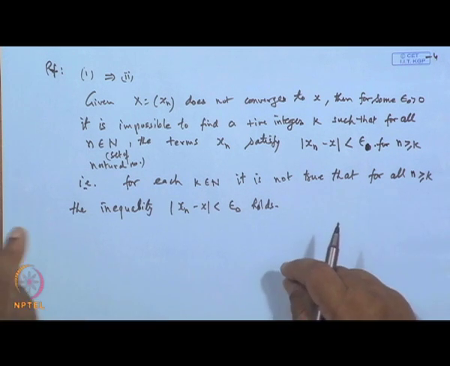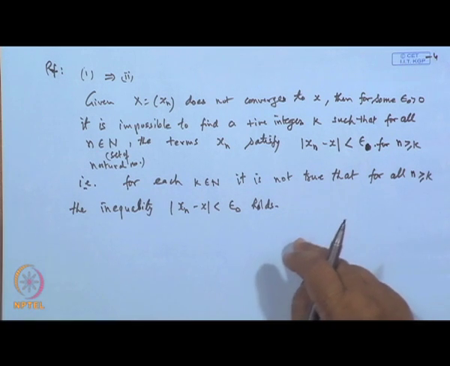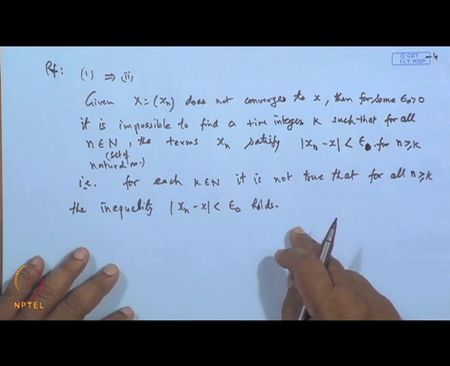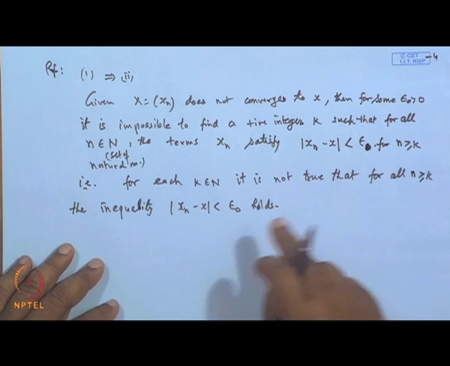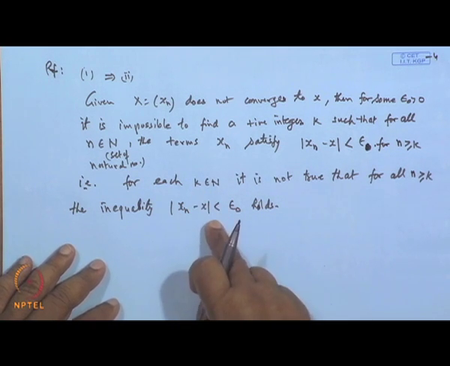It means we can identify a natural number n k which is greater than k and this condition is violated.